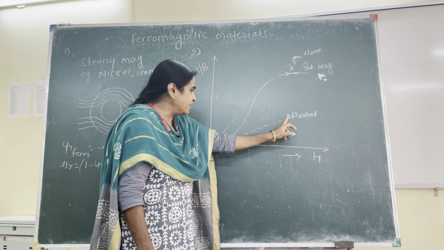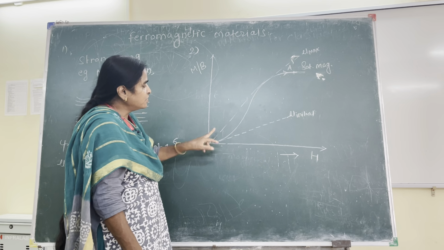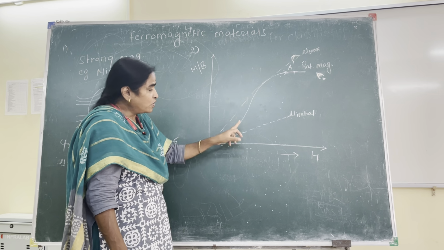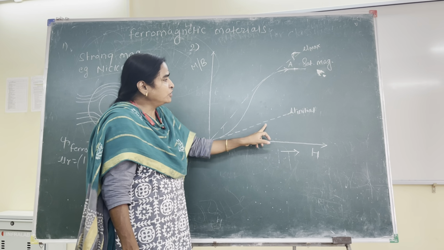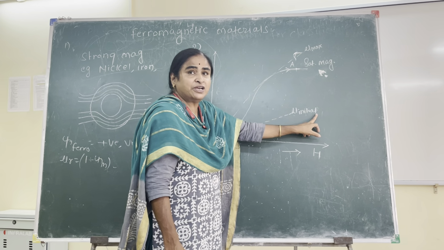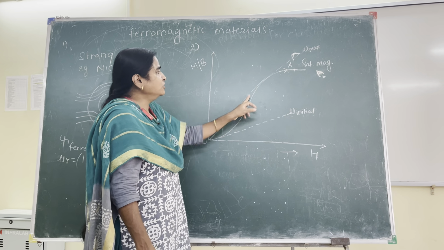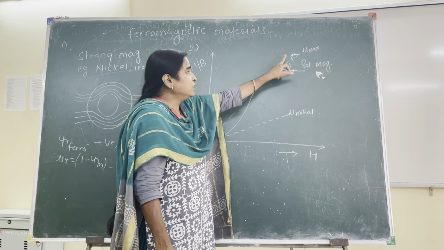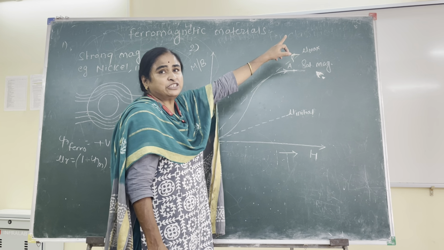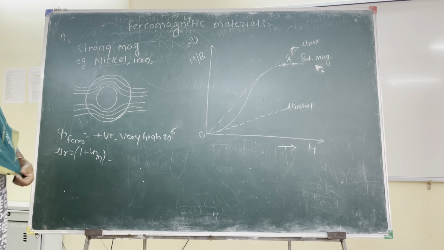You can see the dotted line, it is the tangent drawn to the lower portion of this magnetization curve, and this tangent gives you the value of initial permeability. If you draw a tangent to the upper portion of this magnetization curve, you will get the value of maximum permeability. So these are the features of ferromagnetic materials.